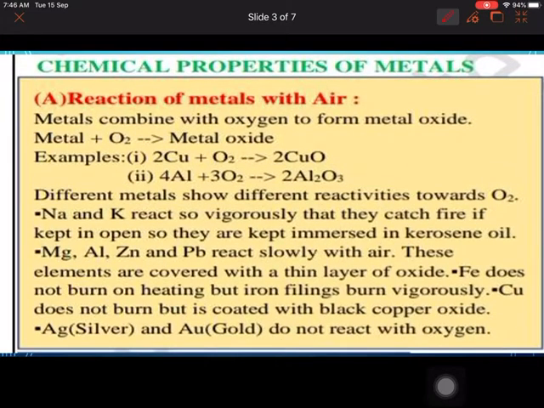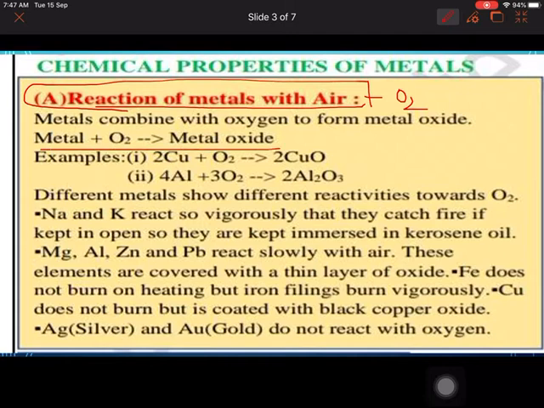When we say chemical properties, reaction of metal with air. One thing you have to remember, whenever we say metal reacts with air, actually we are talking of oxygen, okay, and this oxygen reacts with metal to form metal oxide, like copper reacting with oxygen to give copper oxide, aluminium reacting with oxygen to give aluminium oxide. Different metals show different reactivity, and the most reactive of these are sodium and potassium.